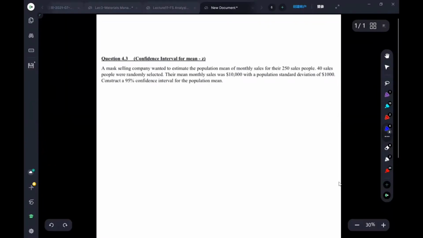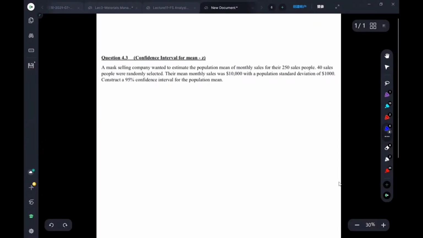Hello, this is Fengxi Si, and now let me present you the answer of question 4.3. First, let us go through the question. A mask selling company wanted to estimate a population mean of monthly sales for their 250 salespeople, and 40 salespeople were randomly selected. Their mean monthly sale was $10,000, with a population standard deviation of $1,000. Now we should construct a 95% confidence interval for the population mean.